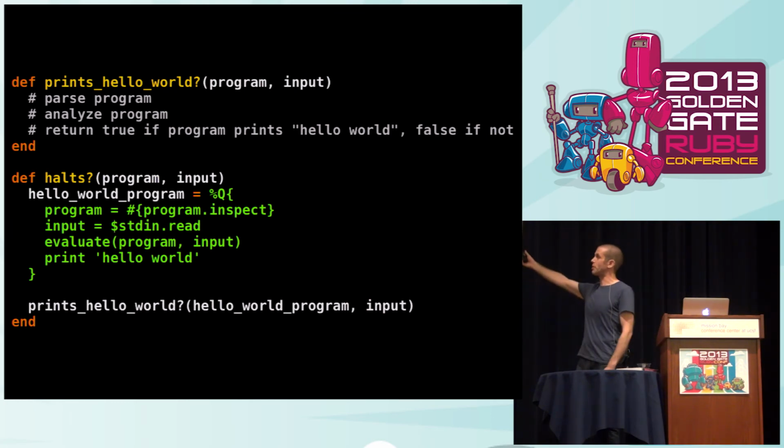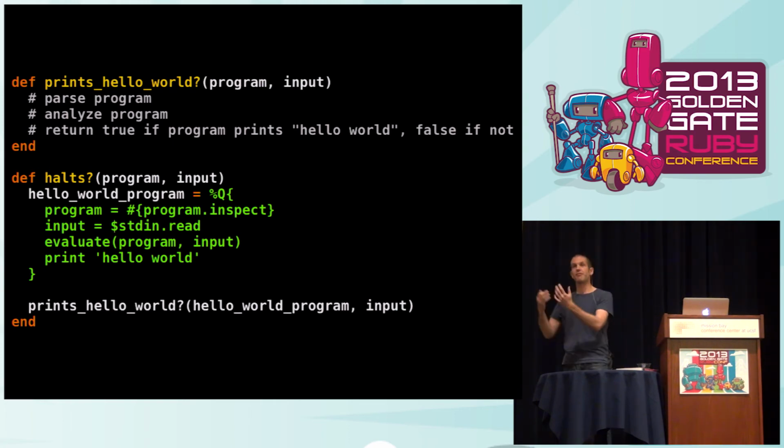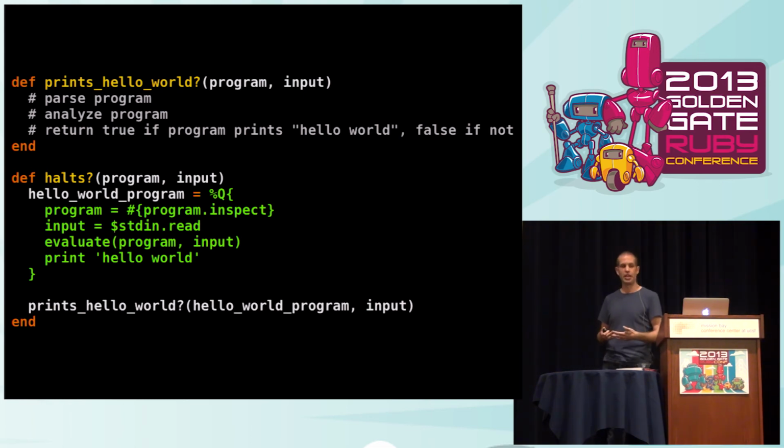So it does that by building a larger program which contains the program you've given it, and all it does is just evaluate that program, and then after it's evaluated that program, it prints out hello world. So if the program you give it finishes, then this larger program prints hello world, and if the program you give it never finishes, then this larger program does not print hello world. So we've connected the two problems together.